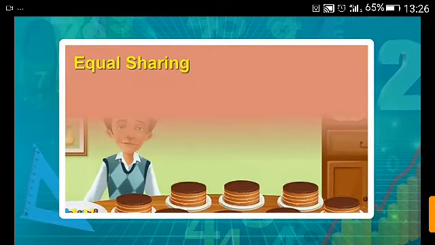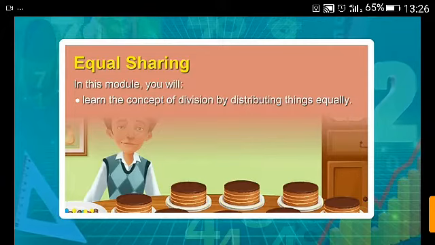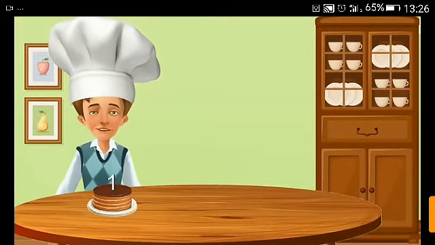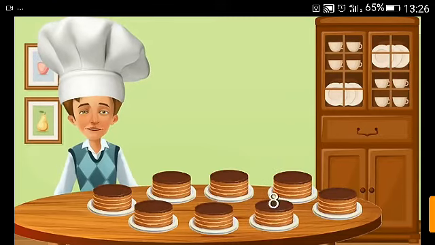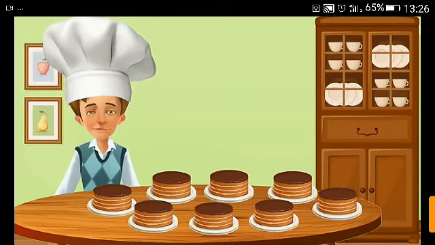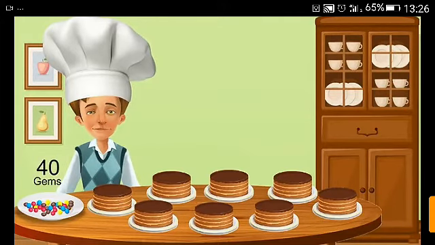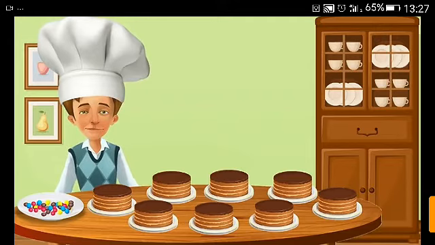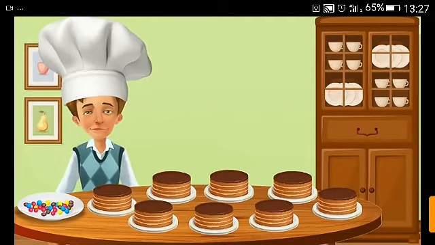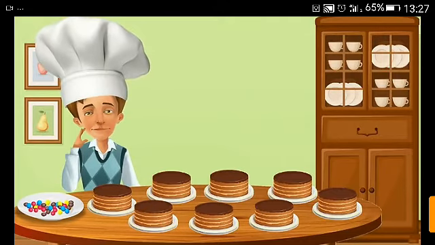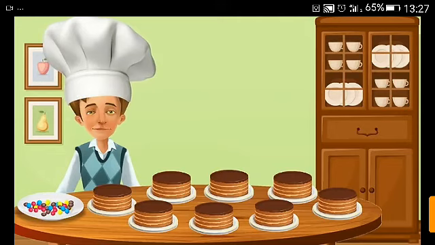Equal sharing. In this module, you will learn the concept of division by distributing things equally. I have made these 8 cakes for the birthday party of Sid. For the decoration, I'm going to put 40 gems on these 8 cakes equally. Well, it's difficult to guess how many gems need to be put on each cake. To solve this confusion, I think I will put the gems one by one on each cake.